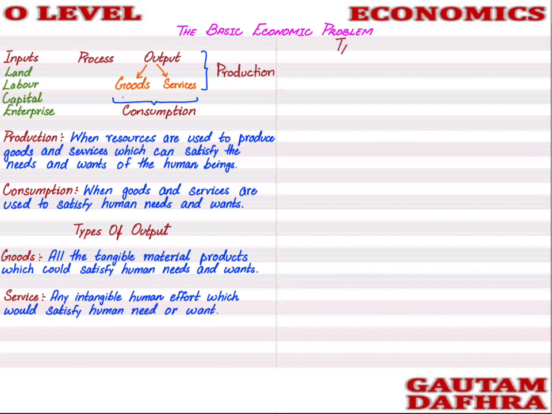Next is types of goods. We have several types of goods that we need to study in economics. The first is known as the free good.